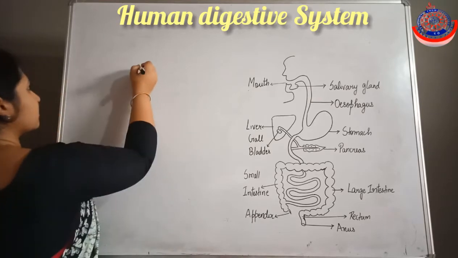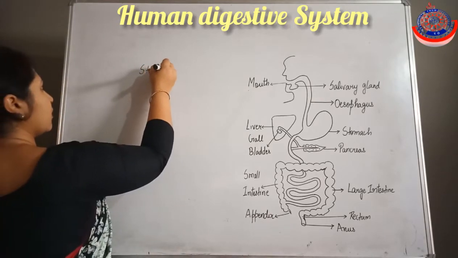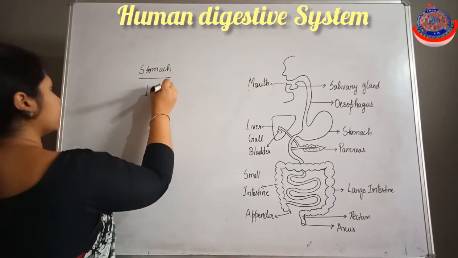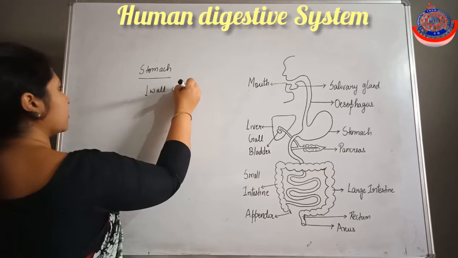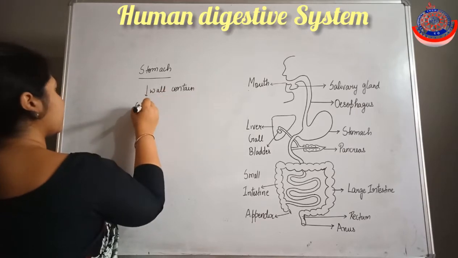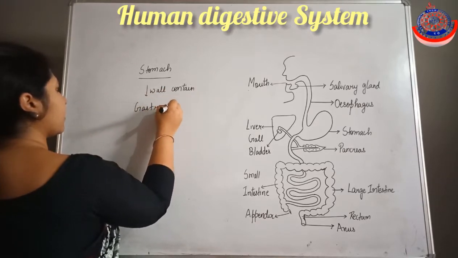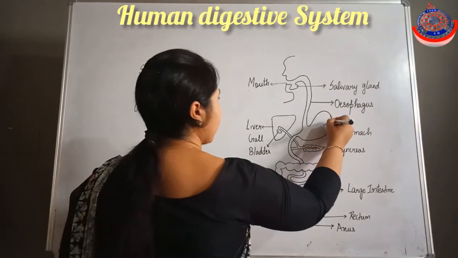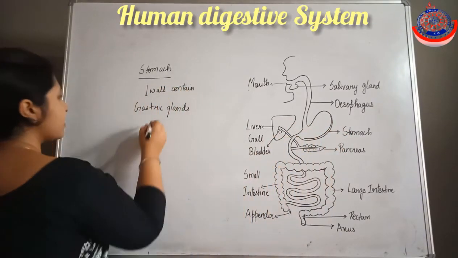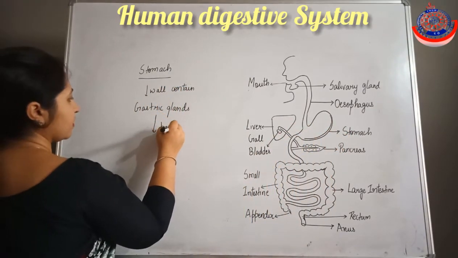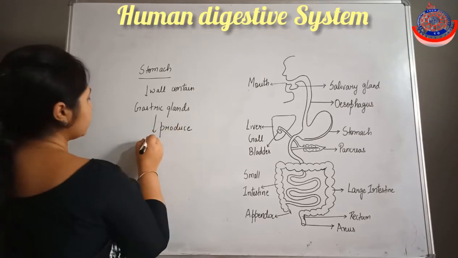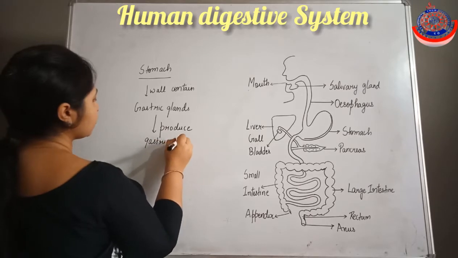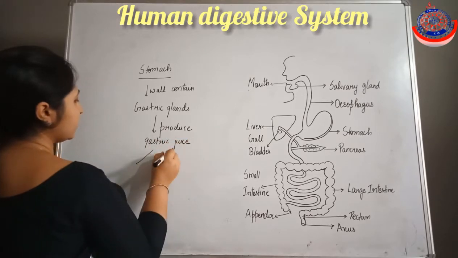The stomach wall contains gastric glands, and these glands produce gastric juice, which contains three components.